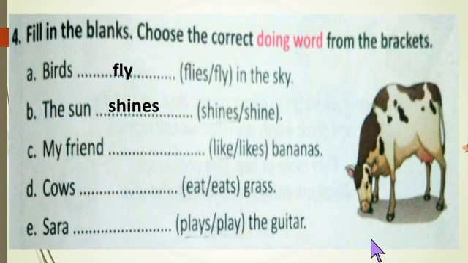My friends like bananas. Okay. See D number. Cows dash grass. So here which answer is correct? Cows eat grass. See the last question. Sarah dash the guitar. Sarah plays the guitar. Okay. I hope everyone understands this lesson.